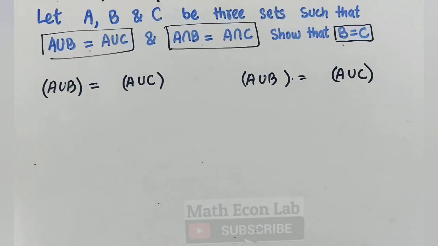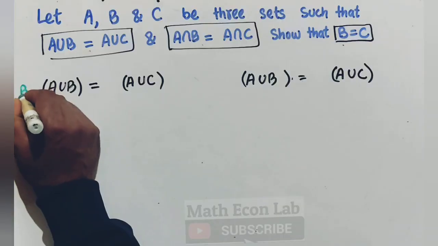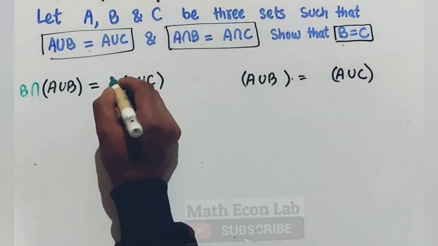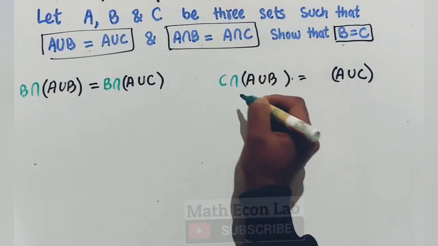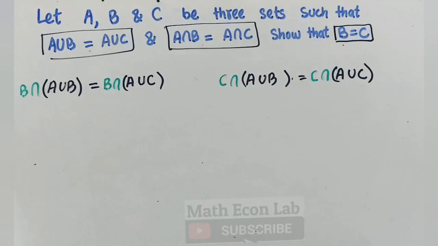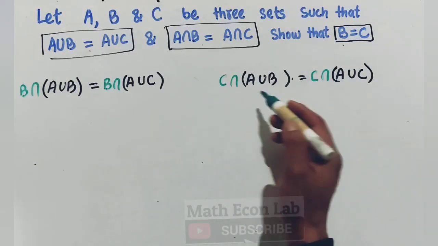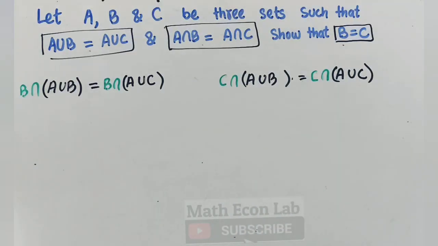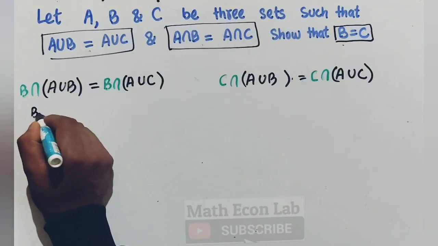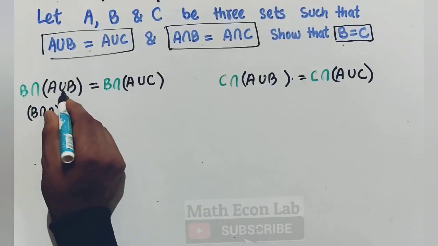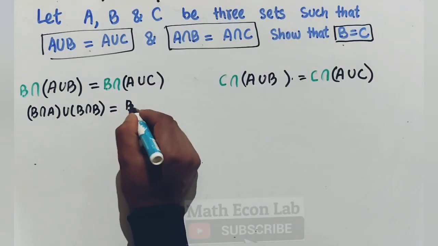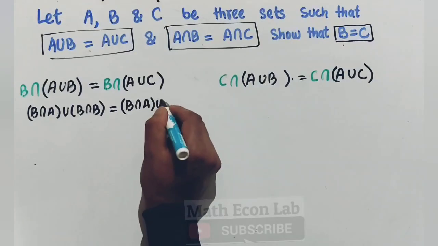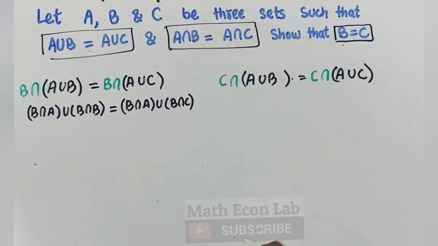Now in the first case, I take B intersection on both sides. In the second case, I take C intersection on both sides. So it is like multiplying both sides by 2. Let us solve it here. So we have B intersection A, using distributive property, then we have union B intersection B is equal to, here also we have B intersection A union B intersection C. So let us first solve this one, then we will solve this.